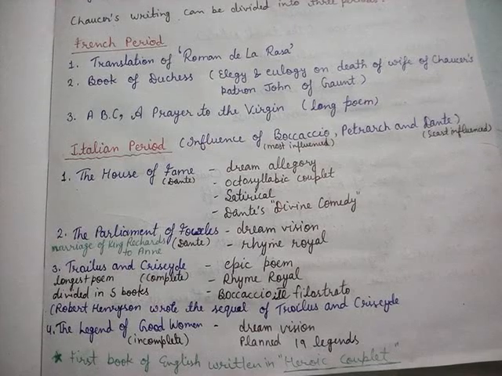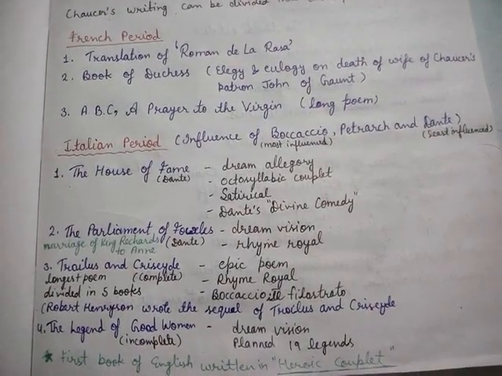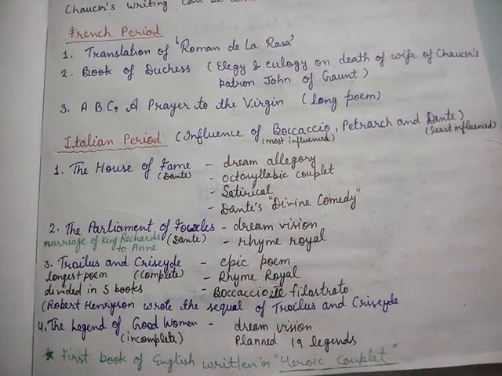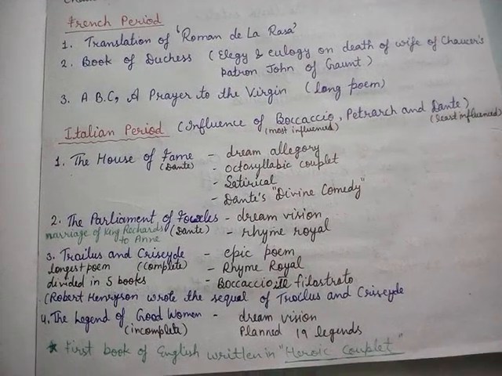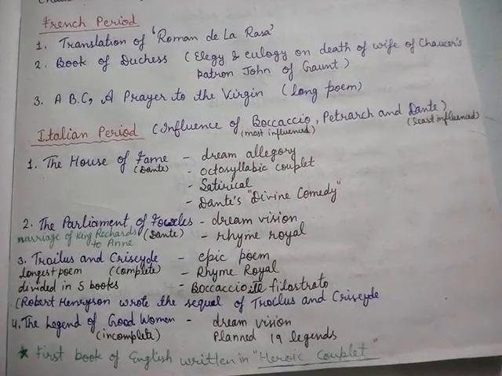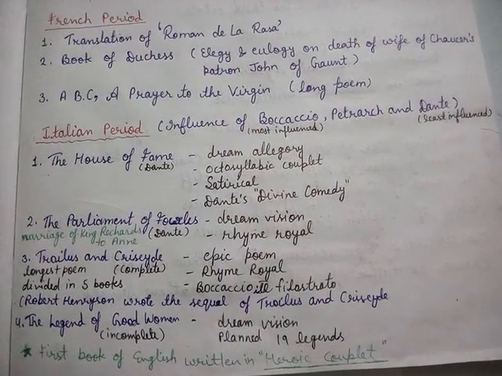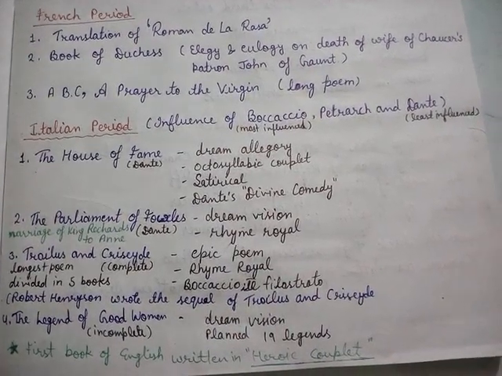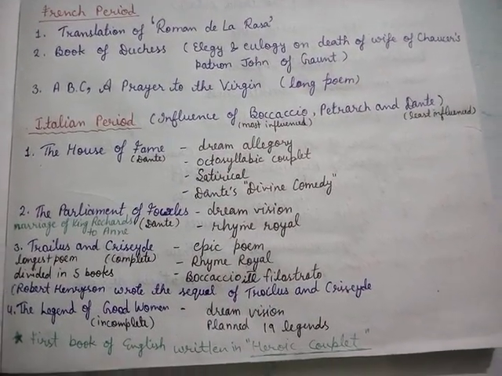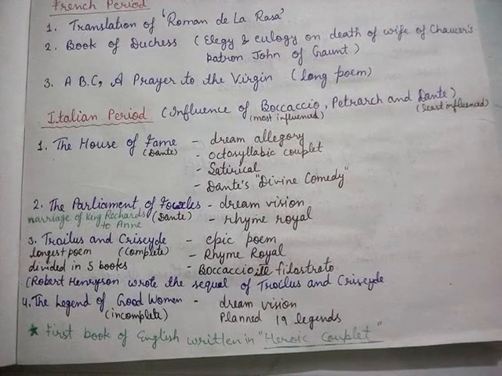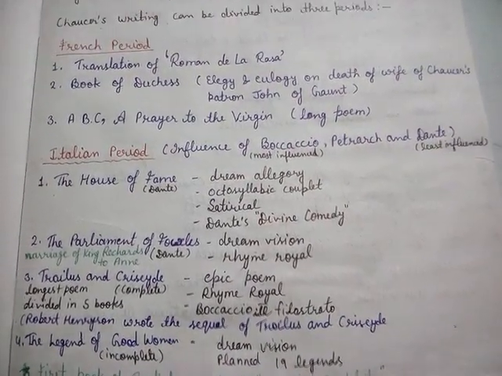Now Chaucer's writings can be divided into three periods: French period, Italian period and English period. His early writings were written in the French language. So his early writing period is called the French period. Then he wrote in the Italian language and then he wrote in the English language. So his writings can be divided into French period, Italian period and English period.